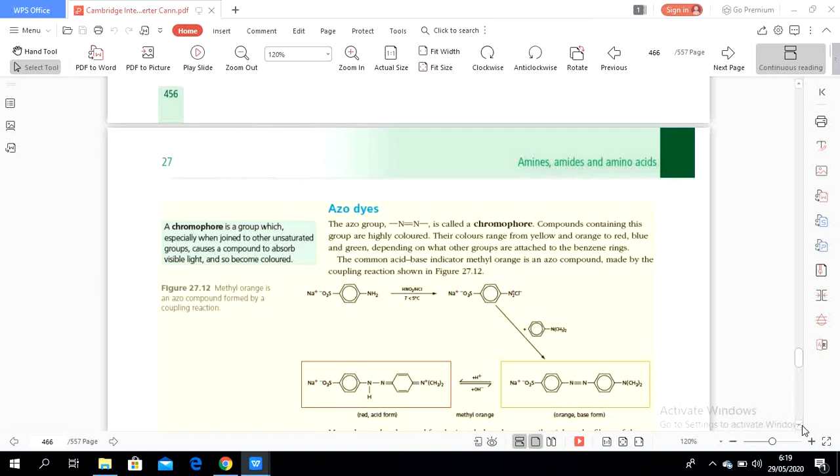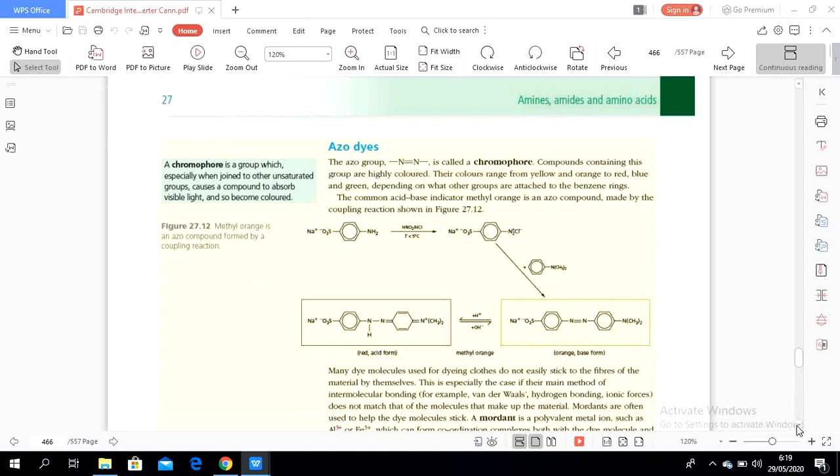We have it in our school laboratory. When we are using methyl orange, it will turn red when it reacts with acid. When it reacts with base, it will change into orange.